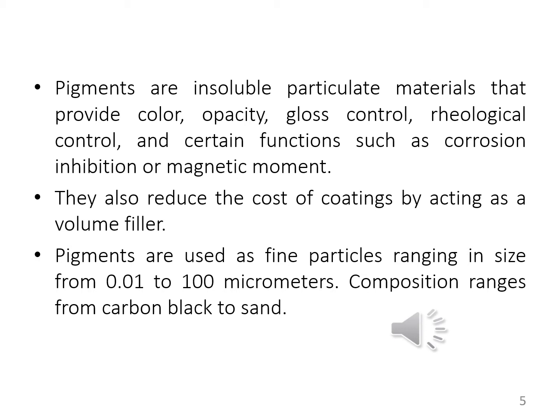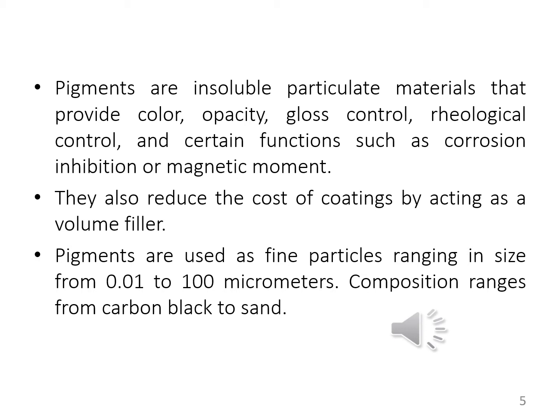Pigments are used as fine particles ranging in size from 0.01 to 100 micrometers. Composition ranges from carbon black to sand. So, what is the size of pigments? The pigments are present in fine particles.